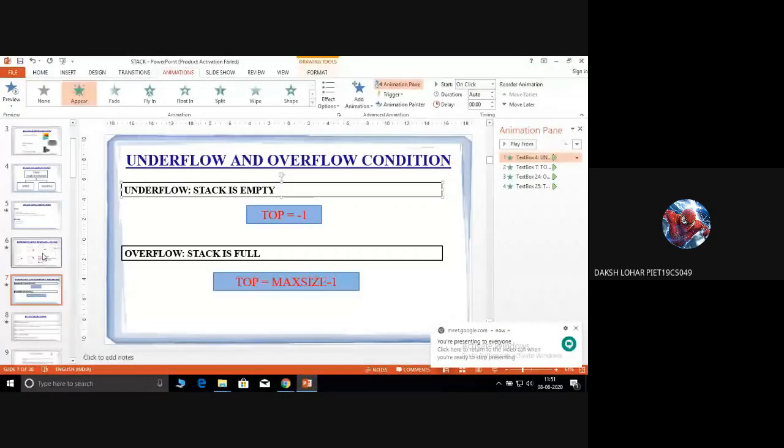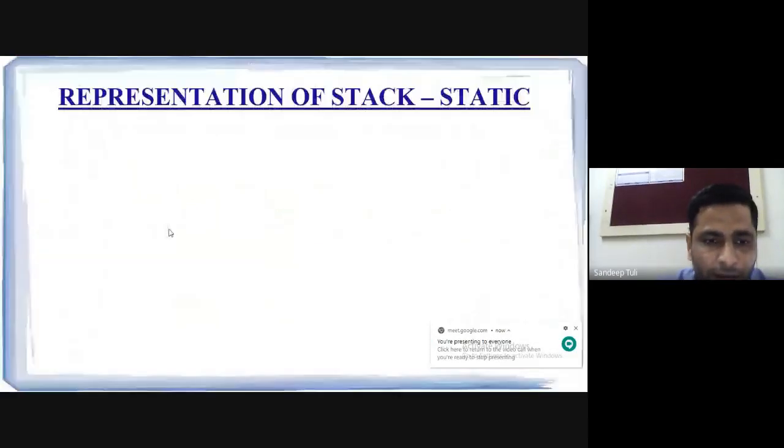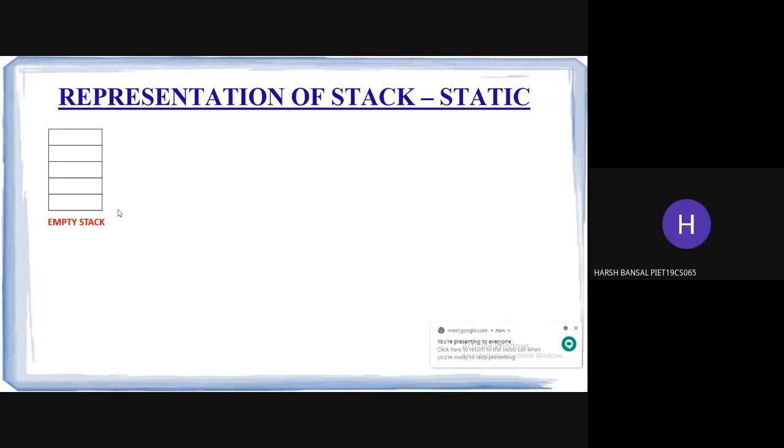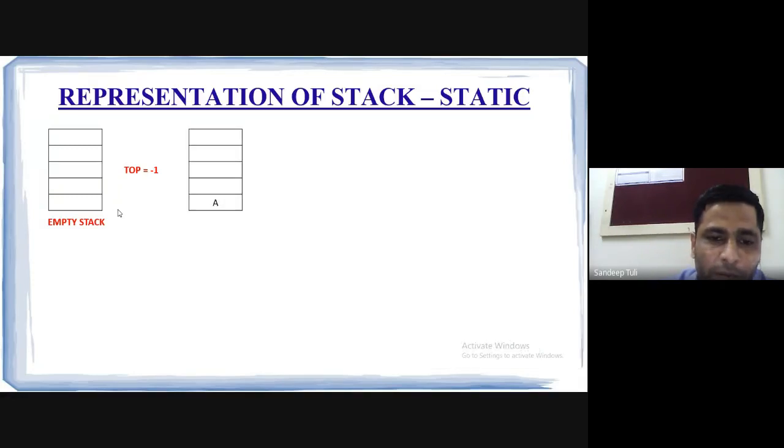Underflow condition. Now look at this. Is empty stack, can we delete something? No, sir. So we will check underflow condition in this case. If the stack is empty, then we are not going to delete anything. So in order to delete, there must be at least one element.